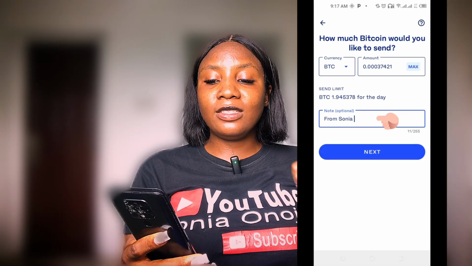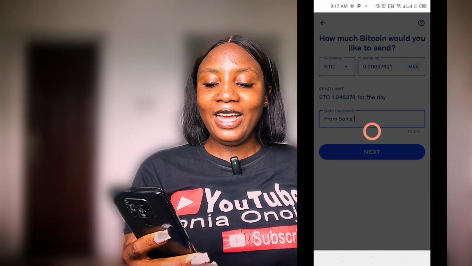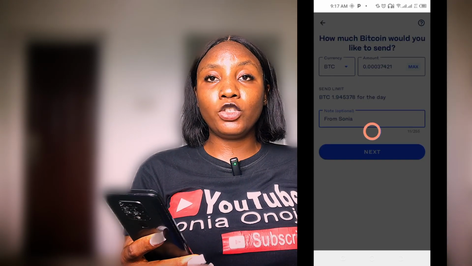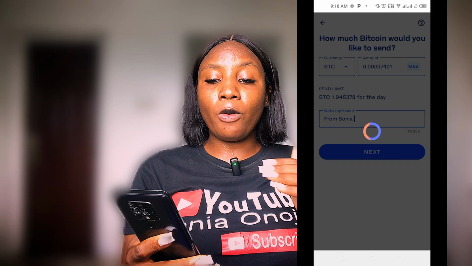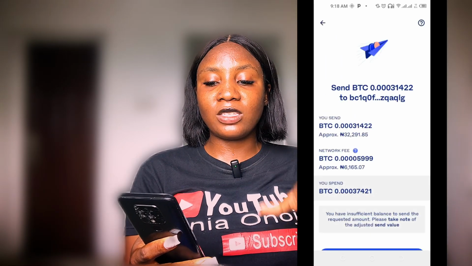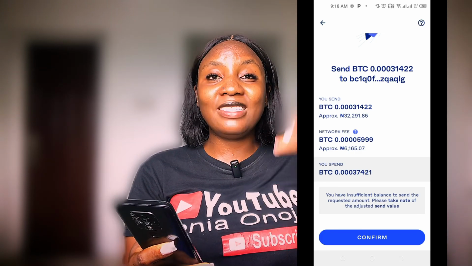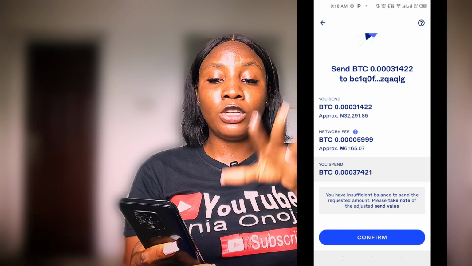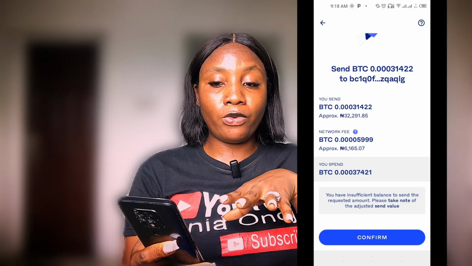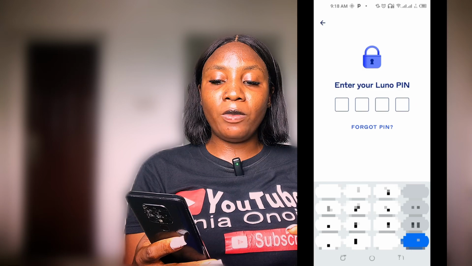After clicking on next, it is going to go like this on my Luno, and then it is going to send me a message to be able to verify this from my what? From my bank. You can see the transfer sending this. So if I click on confirm, it's going to send me an SMS to be able to do what? Click on the link to confirm this transfer, which is the exact number that you use in registering your Luno and every other stuff, okay? So after that, I'm just going to enter back my 4-digit PIN.